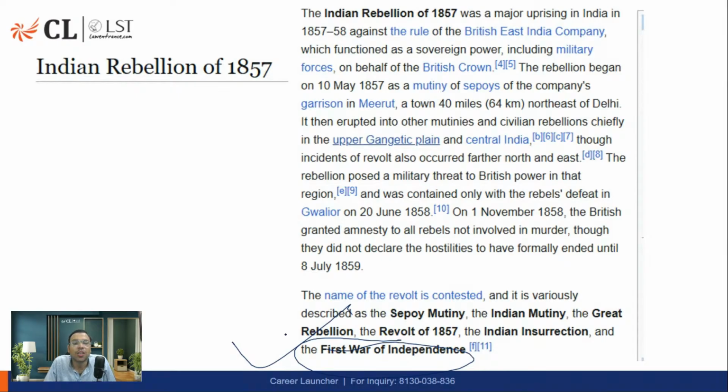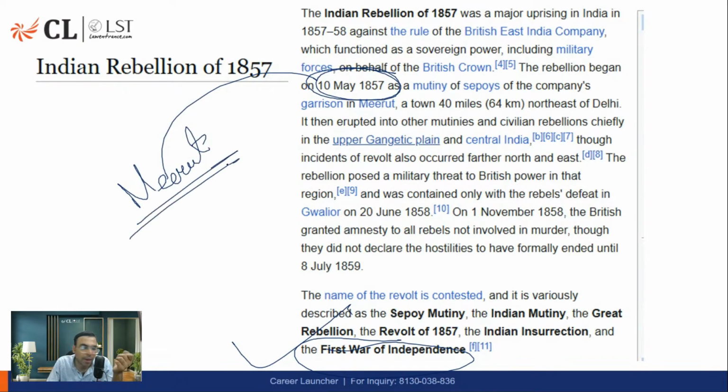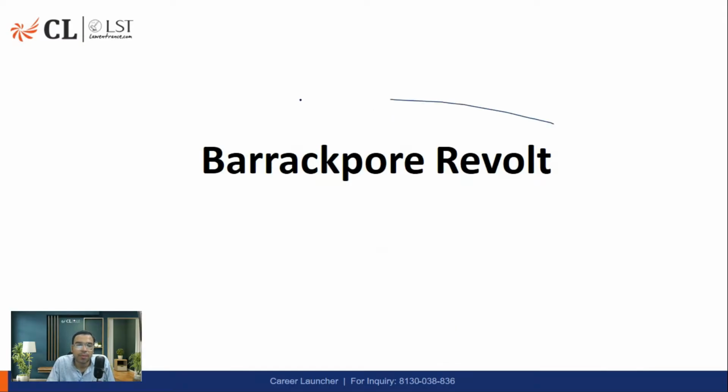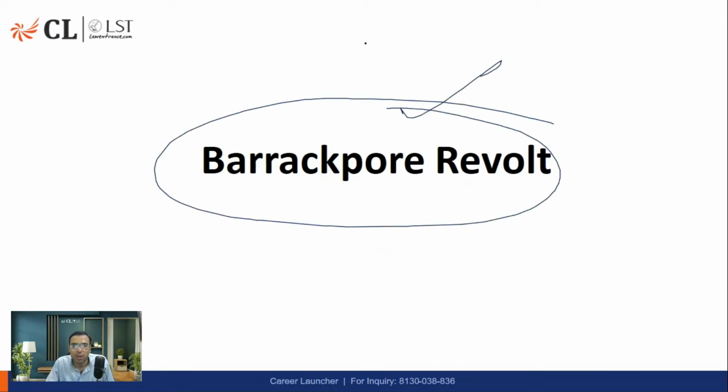Actually, there are two incidents. One, people say that the revolt of 1857 started on 10th May 1857 from Meerut, and the Bengal infantry was in Meerut, from where the revolt happened. Some people say that even before that we had a revolt, which should be considered a part of the 1857 revolt. That's called the Barrackpore revolt.